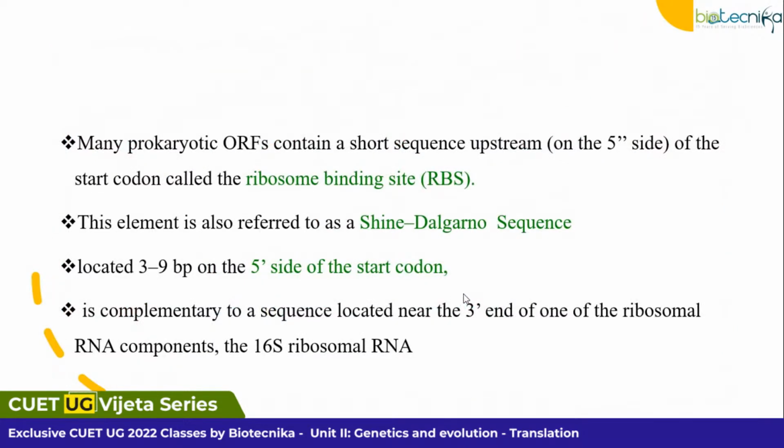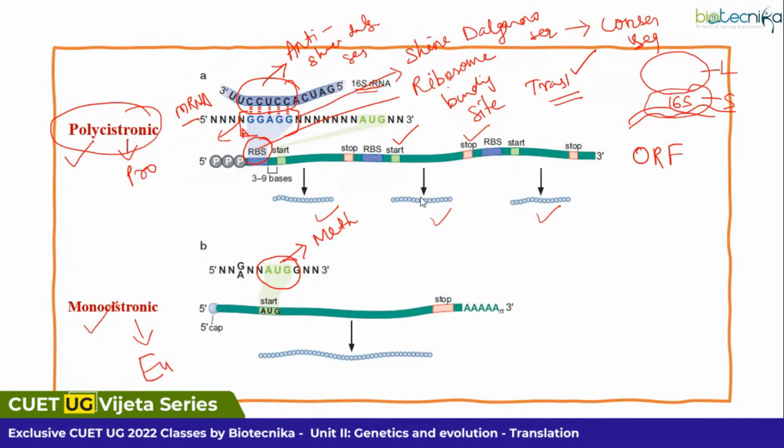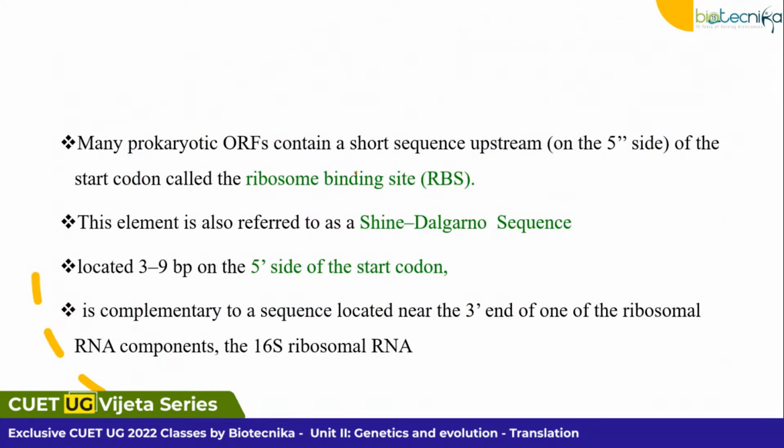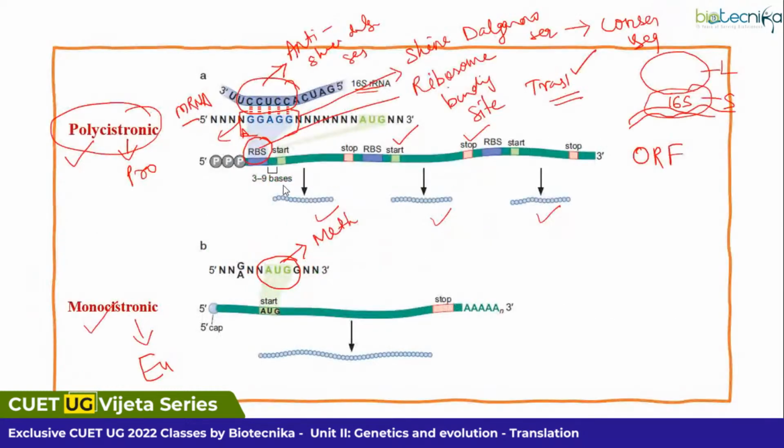So moving ahead, whatever I explained over here, the same thing. We have the ribosome binding site, and this ribosome binding site consists of the Shine-Dalgarno sequence. Where will this Shine-Dalgarno sequence be present? It will be present 5' of the start codon. As you can see, this is your 5', this is your 3'.